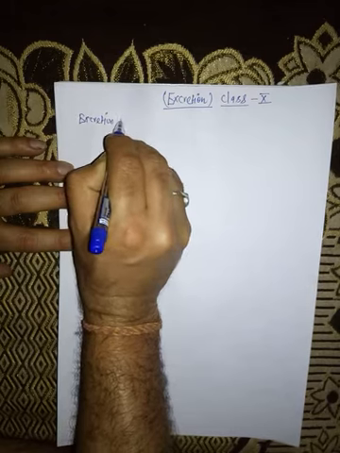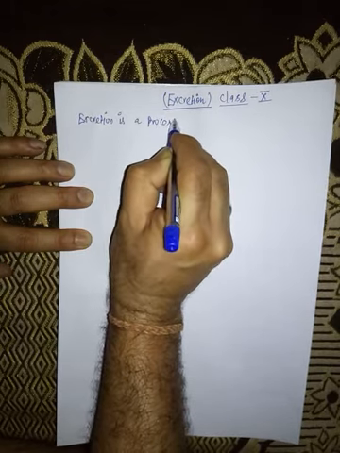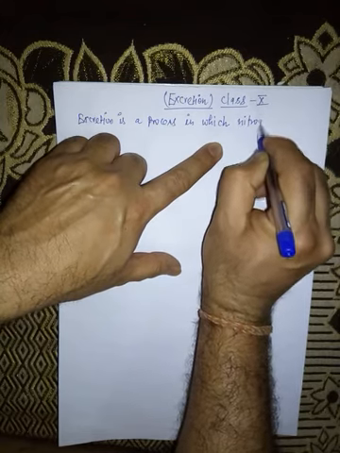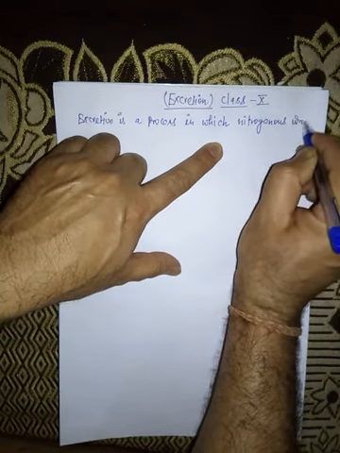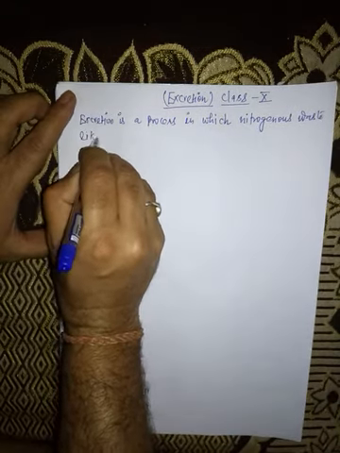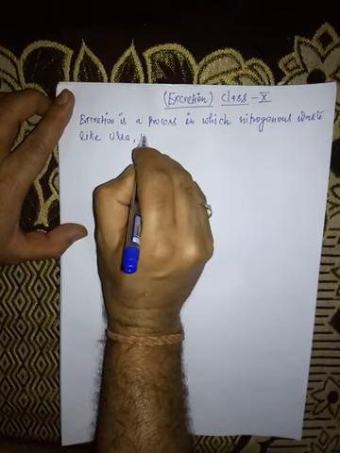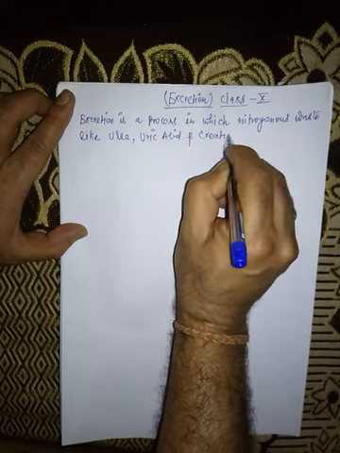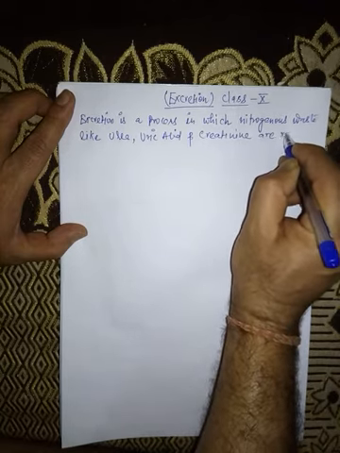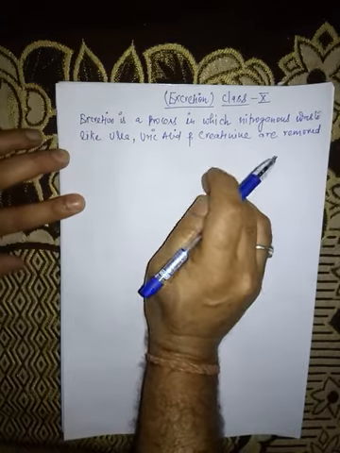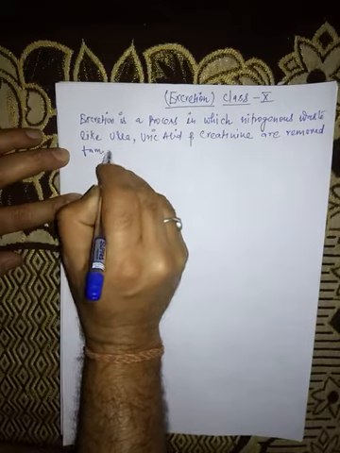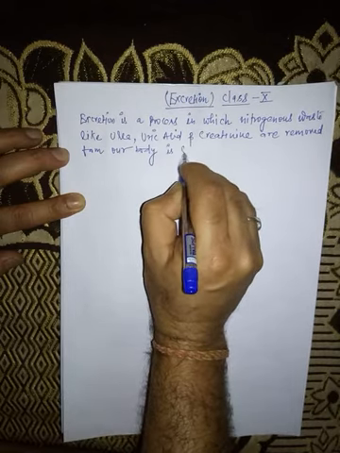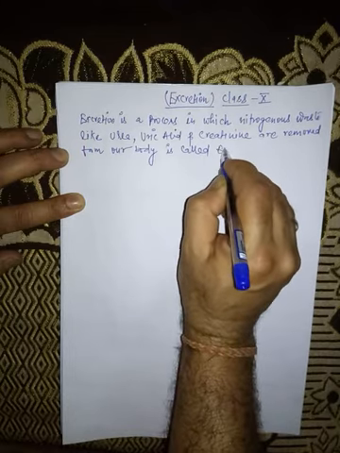Excretion is a process in which nitrogenous waste like urea, uric acid and creatinine are removed from our body is called excretion.